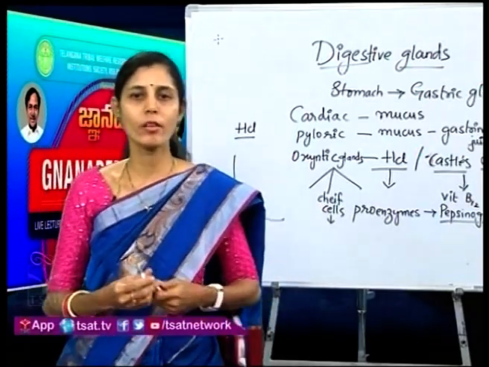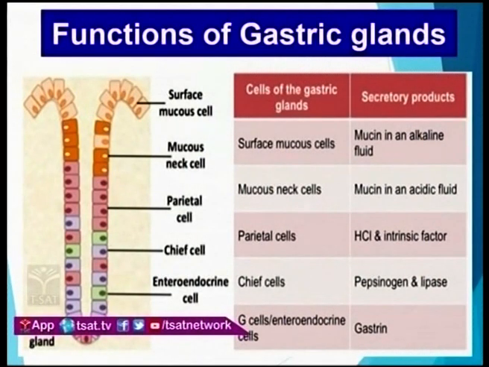Look at the slide, children, what are the various things which are being done. The gastric glands which are present just below the surface of the epithelial cells in the stomach will be releasing the mucus which will be helping in protecting the wall of the stomach. Apart from that, they have the chief cells which will be releasing pepsinogen and lipase and also the prorenin. Apart from that, even the mucus neck cells are present in the oxyntic glands, which will be releasing the mucus to reduce the acidic nature of the HCl that is being released. So, these are all the functions of the gastric glands.